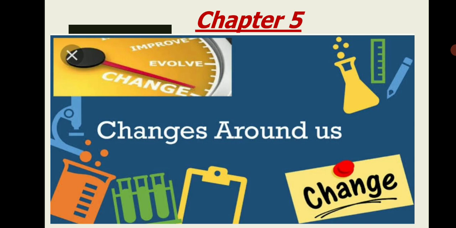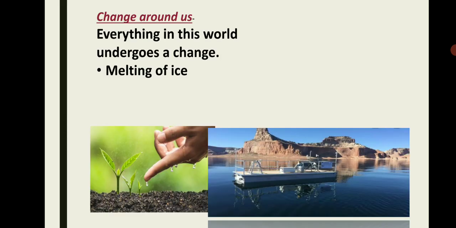Today we will do chapter 5 of science. The name of this chapter is Change Around Us. As we know, everything in this world undergoes change. We observe many changes around us at home, in school, in the playground and at other places.